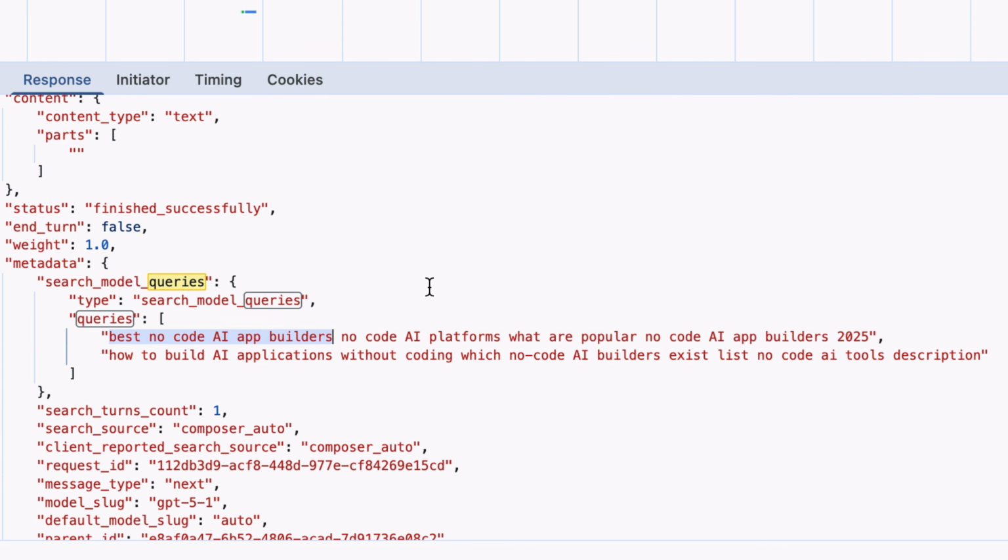So great, we already have a proper strategy there of going after the keyword that we're supposed to go after. But we can also see that it says "how to build AI applications without coding." That's a middle of funnel keyword that we should probably create a piece of content around as well, if we want to have a better chance of showing up for this given prompt.